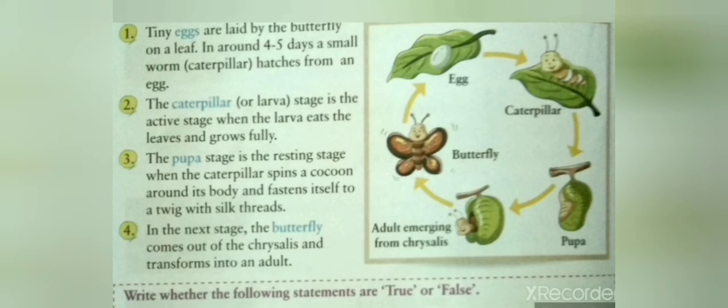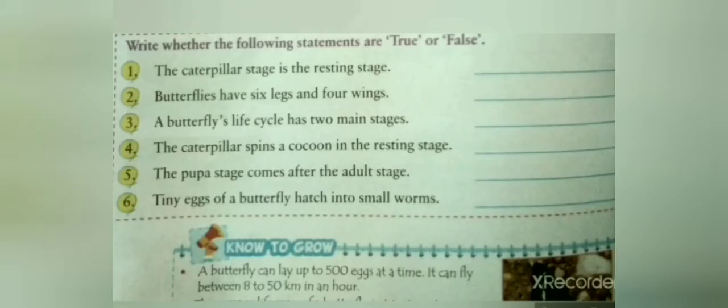Pupa stage is the resting stage when the caterpillar spins a cocoon around its body and fastens itself to a twig with silk thread. And the next stage is the adult stage. In this stage, the butterfly comes out of a chrysalis and transforms into an adult. So, this is the life cycle of a butterfly.